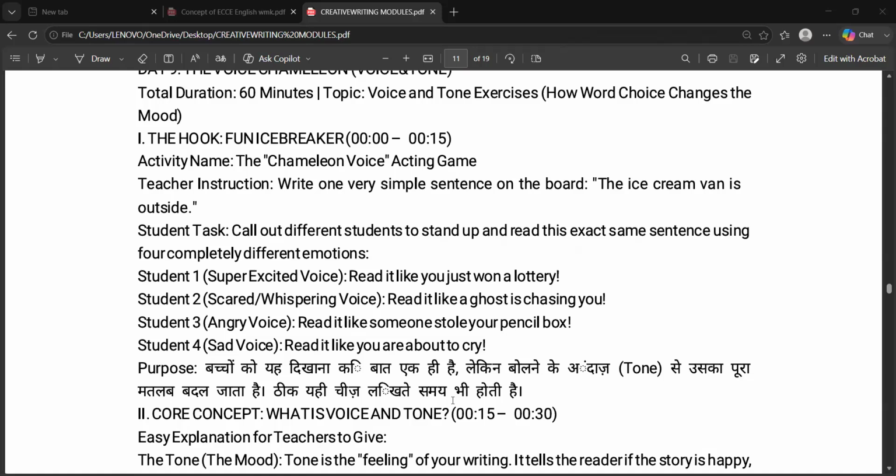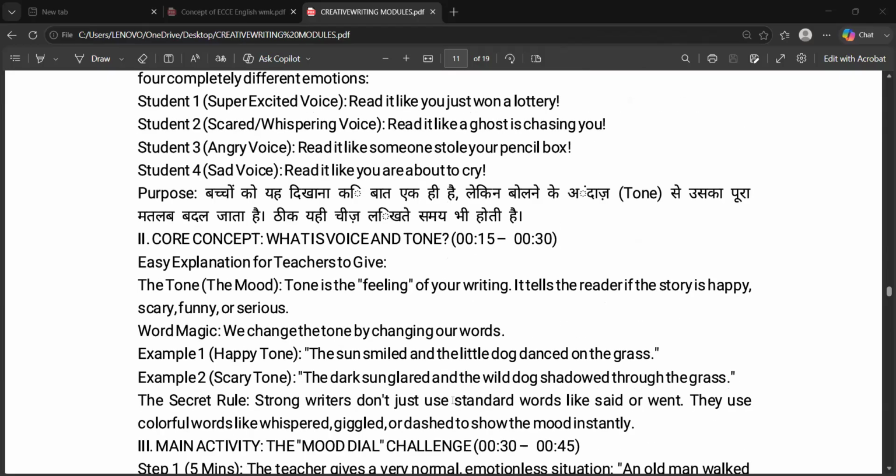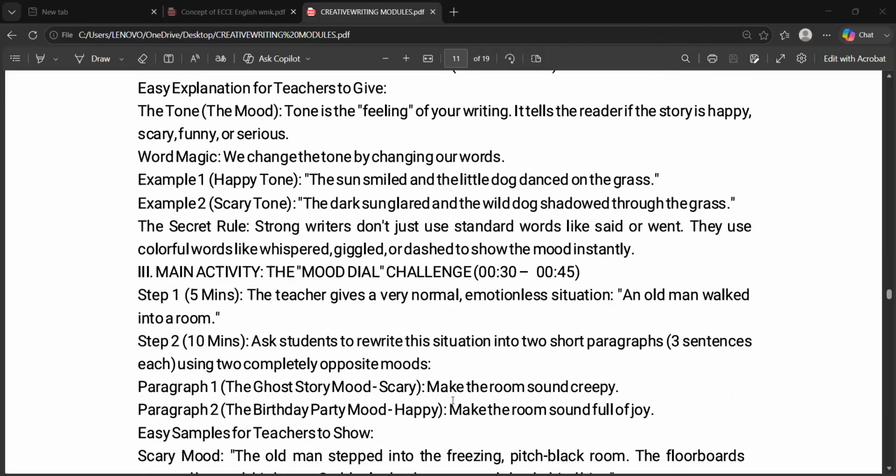The activity may be the chameleon voice or an acting game. Just make them perform the activities with excitement, some whispering voice, some scared voice, or with an angry voice, different types of expressions, and give them sentences or make them say the sentences. And then they must be able to present it with their expressions. They must be able to understand the mood. Here you can show them smiley emojis so that they can understand. You can make stick charts with the smiley emojis and they must be able to set up these sentences.